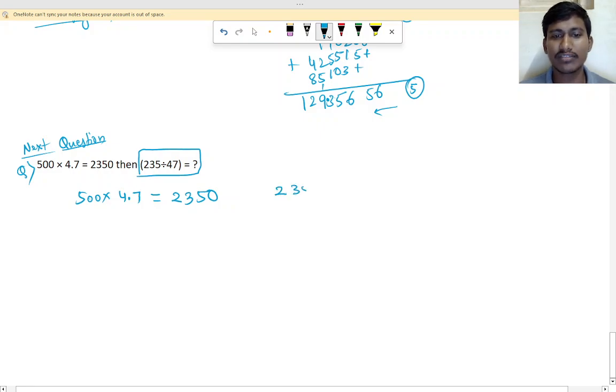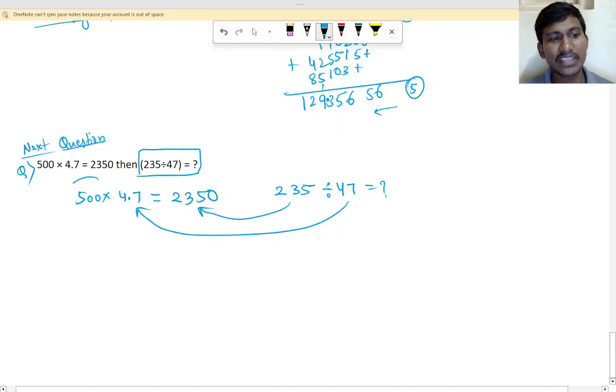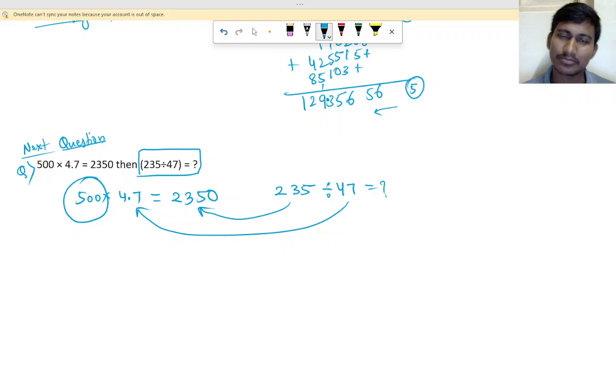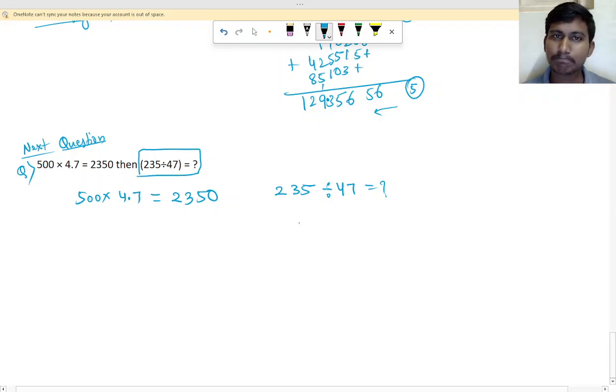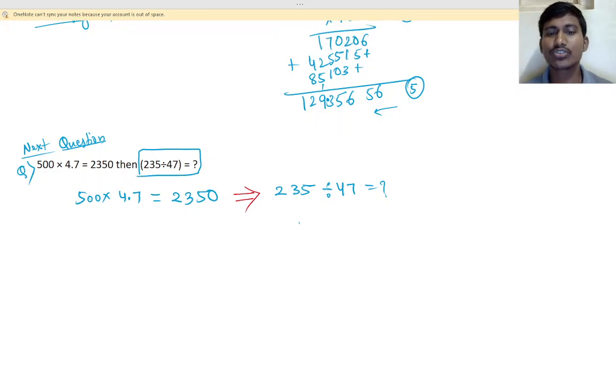This answer they are asking: 235 divided by 47 will be how much? You have 235 here and 47 here, so the answer will be in terms of 5. So how to do this we have to see. From this we have to come to this one; we have to change the given number to this. This is the verification method. Okay, so let us do that now.